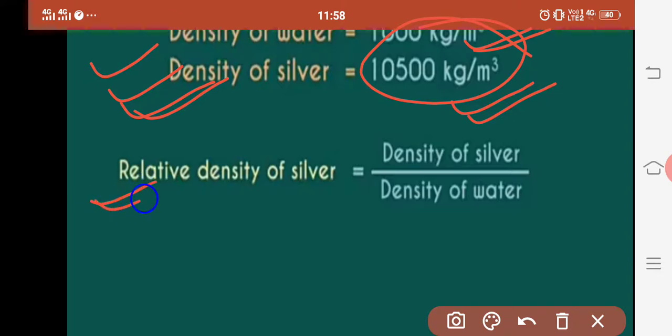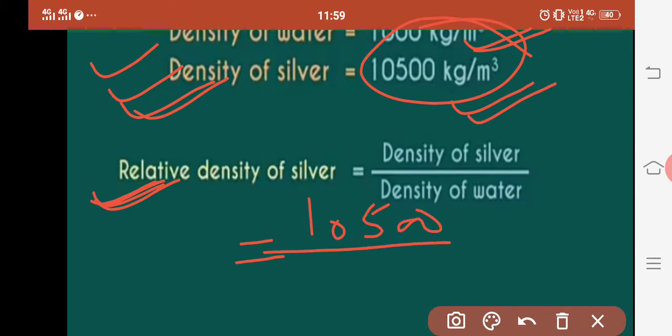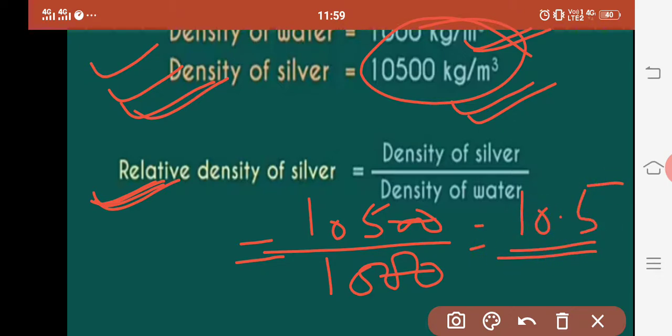So if I ask you to find the relative density of silver, whether it will float on water or will sink in water, then put the formula. Density of silver is 10,500, density of water is 1000. Now just cancel it and we will be left with 10.5. That is the relative density of silver.